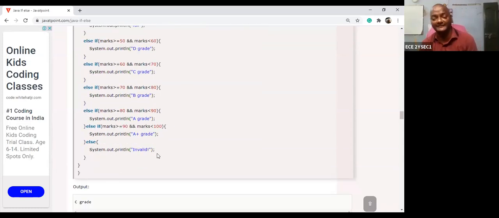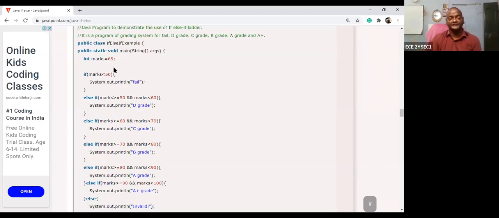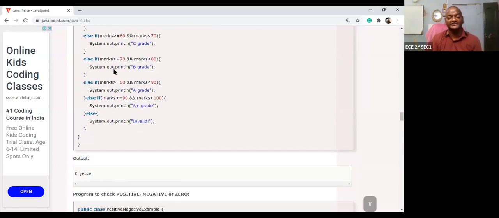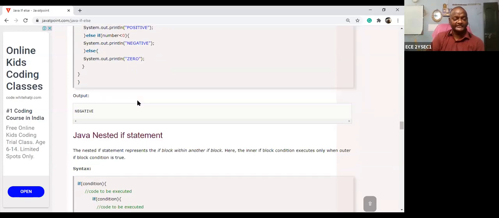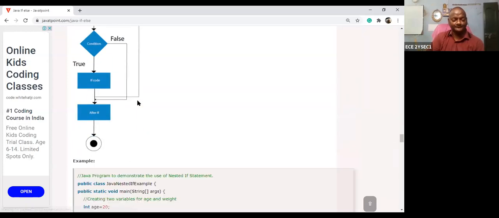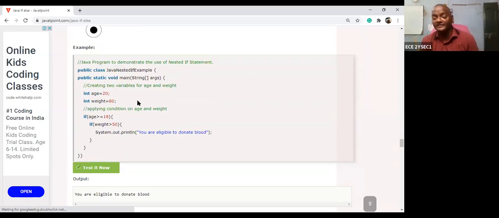Your friend is asking about this: the final statement should be executed. Suppose I give a mark and nothing is printed. Why? Because the condition is greater than or equal to 90 and the mark is 100. Okay, no problem. Next, this is called a nested if.